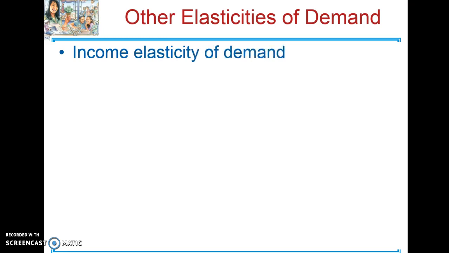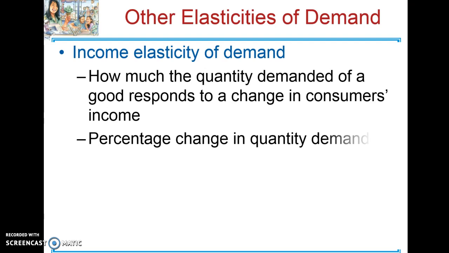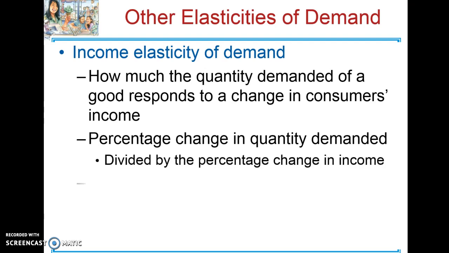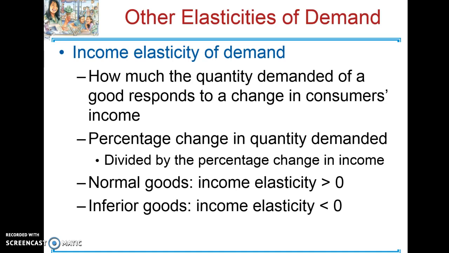Other elasticities of demand: income elasticity measures how much the quantity demanded of a good responds to a change in consumers' income. So the percentage change in quantity demanded is divided by the percentage change in income. If the good is normal, the income elasticity will be greater than zero, and if it's inferior, the income elasticity will be less than zero.